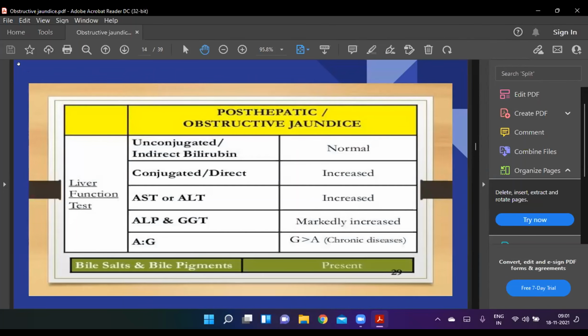Posthepatic cases, obstructive jaundice. This is also another I have mentioned. Unconjugated indirect bilirubin will be normal. Conjugated direct bilirubin will be increased. AST, ALT increased. ALP and GGT markedly increased. And the albumin globulin ratio is deranged in case of obstructive jaundice with chronic disease.